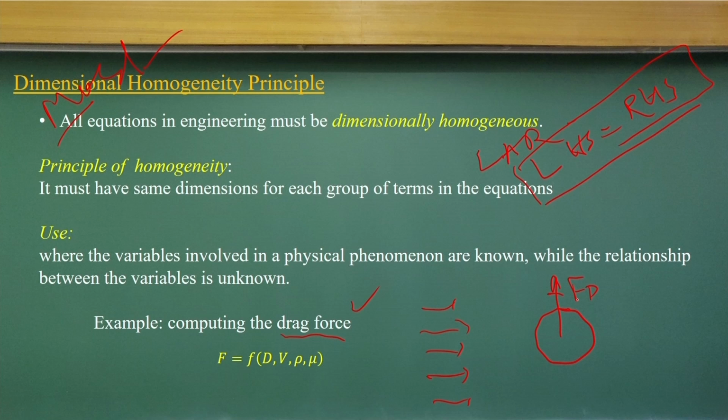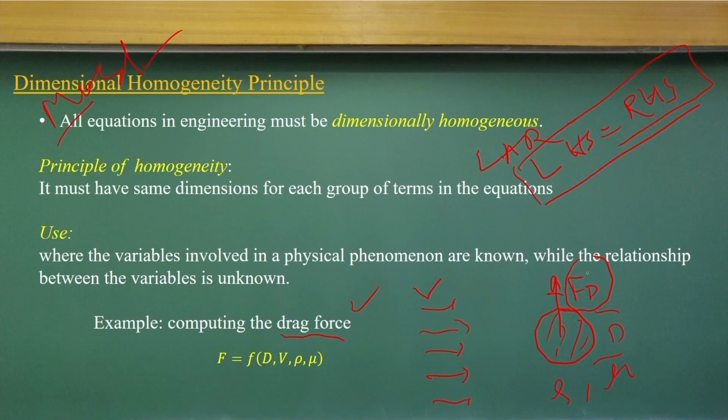If these are the conditions, with velocity V, the diameter of the cylinder, and the drag force Fd that I am looking for, then two other properties also matter: rho and mu, the viscosity. So it depends upon the viscosity, that means it depends upon whether you have air or water. Its density varies, the viscosity varies.